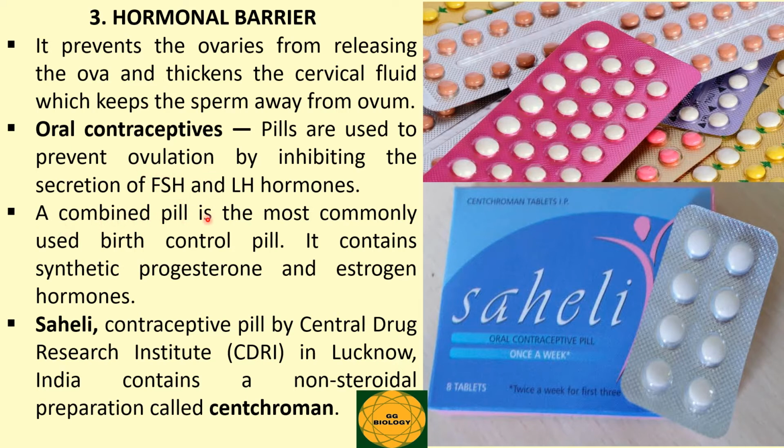The combined pill is the most commonly used birth control pill. It contains synthetic hormones, namely progesterone and estrogen. Saheli is the contraceptive pill developed by the Central Drug Research Institute in Lucknow, India. It contains a non-steroidal preparation called Centroman. This is very important from a 1 mark point of view. This is the pill used in India, Saheli, as a contraceptive pill.